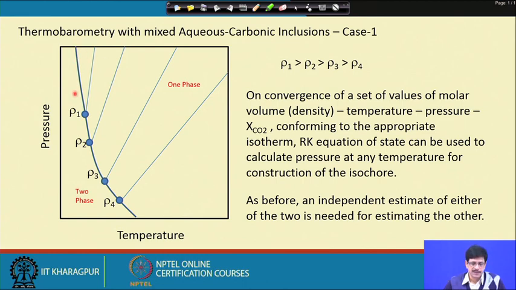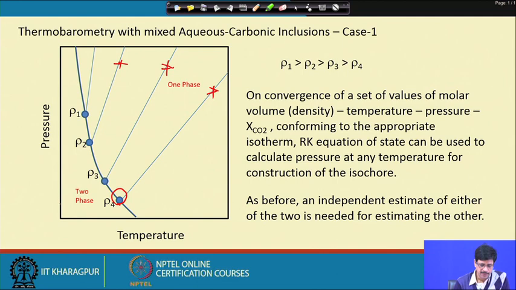Case 1 is simple. It is the general idea that the entrapment takes place anywhere on an isochore, and we are only able to constrain the temperature and pressure value corresponding to the total homogenization of this mixed aqueous carbonic inclusion.